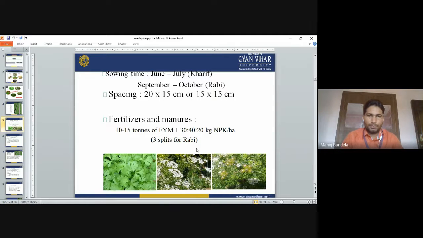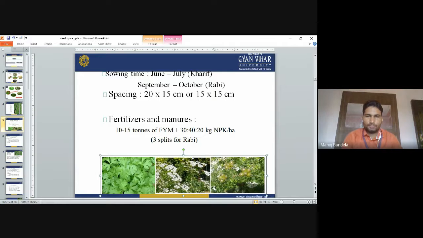So nitrogen we apply in 3 split doses. First dose we apply during the preparation of land, means 10 kg of nitrogen, 40 kg of phosphorus and 20 kg of potassium we apply at initial stage. Remaining 2 doses we apply at 15 days interval. So you can see this is the coriander leaf, coriander flowers and coriander fruits will start.